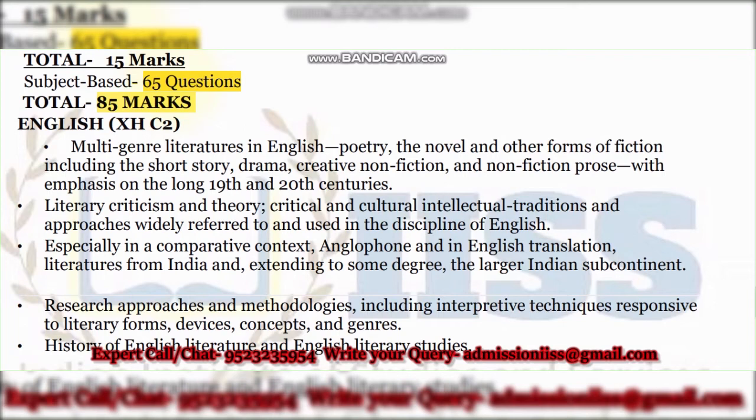And I repeat again, there will be options, so you can sit back, relax, think which you want to attempt and which you don't want to attempt, because many a time it happens even in university exams. Whenever I check the papers, I often see that students have written 2 or 3 pages, then they cut the pages down because suddenly they realize that no, this is not the answer which I want to write, or this is not the question which I want to attempt.